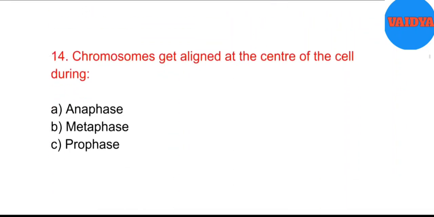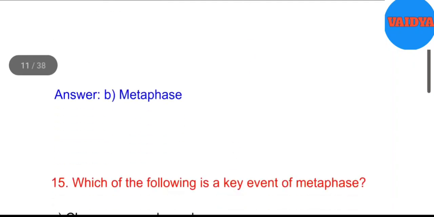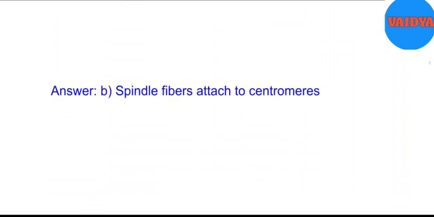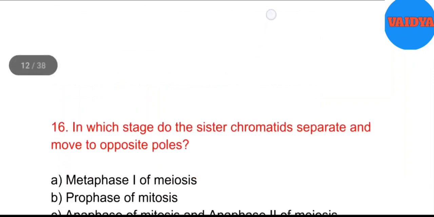14. Chromosomes get aligned at the center of the cell during A. Anaphase. B. Metaphase. C. Prophase. D. Telophase. Answer. B. Metaphase. 15. Which of the following is a key event of metaphase? A. Chromosomes decondense. B. Spindle fibers attach to centromeres. C. Cell plate formation begins. D. Homologous chromosomes pair up. Answer. B. Spindle fibers attach to centromeres.